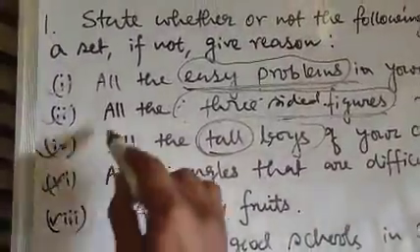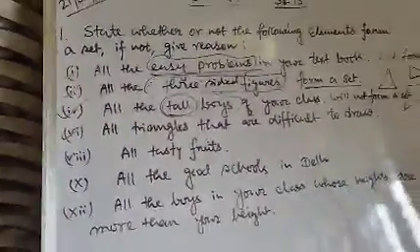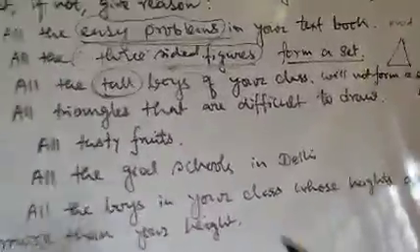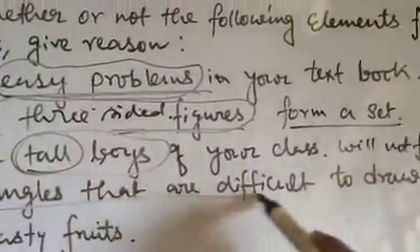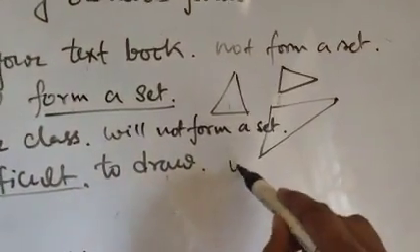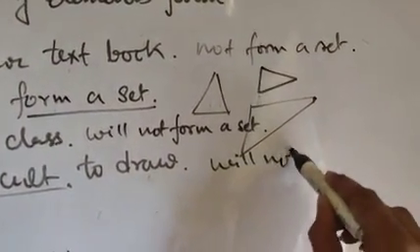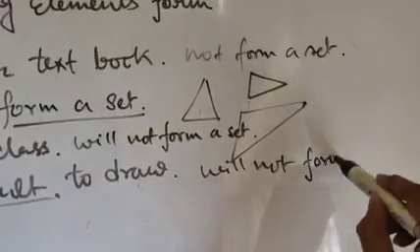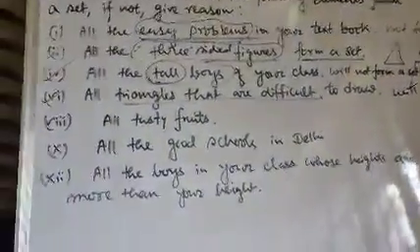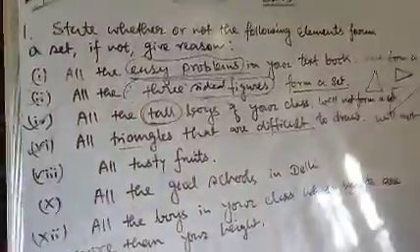Next, question number 6. All triangles that are difficult to draw. Here the elements are triangles that are difficult. This will not form a set. Because here the same explanation applies for all the triangles that are difficult to draw.